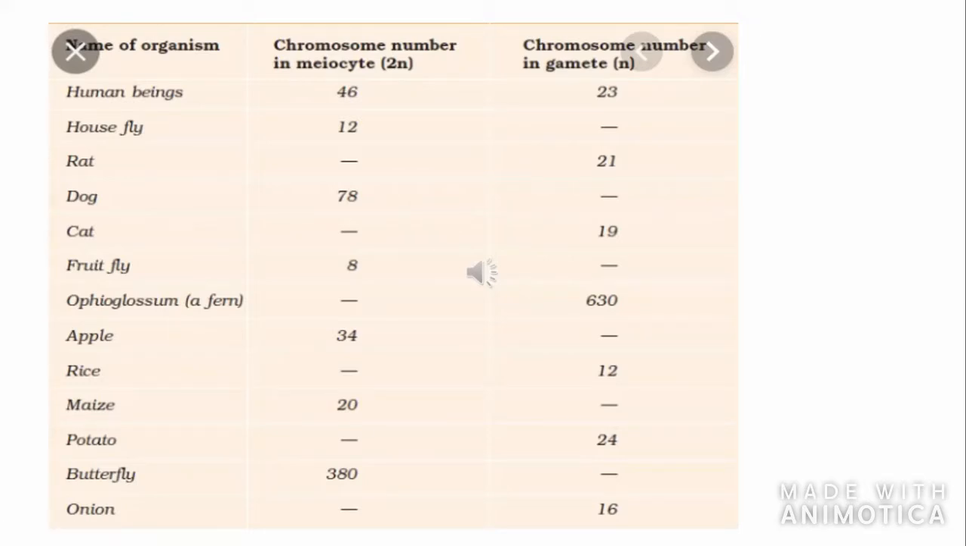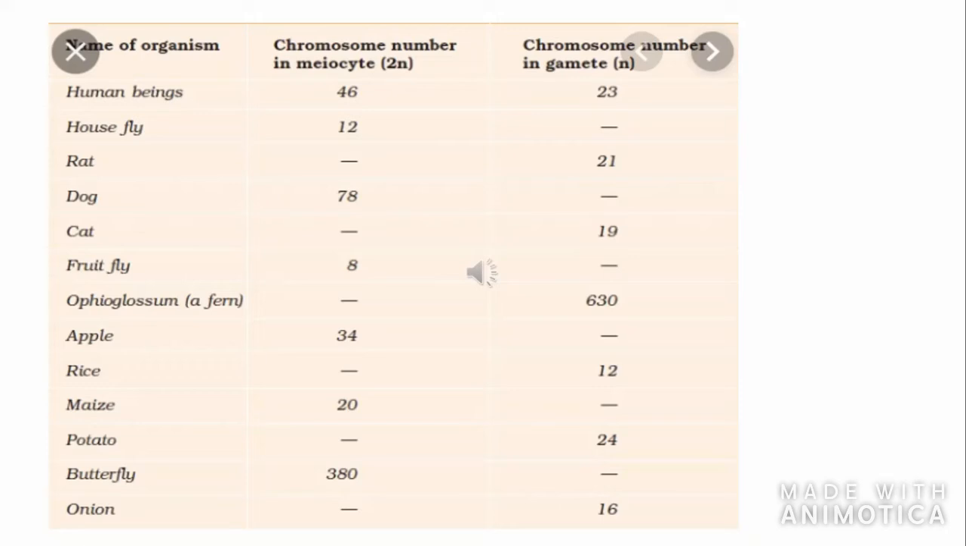Go to the next page. You will see this table. You can see the table with the chromosome numbers in meiocytes and gametes of some organisms. You have to fill the blank spaces. The table has three columns. In the first column, names of organisms are given, in the second column, the chromosome number in meiocyte, and in the third column, the chromosome number in gamete. Meiocyte will always be in the diploid condition, 2n, and gamete will be in the haploid condition.